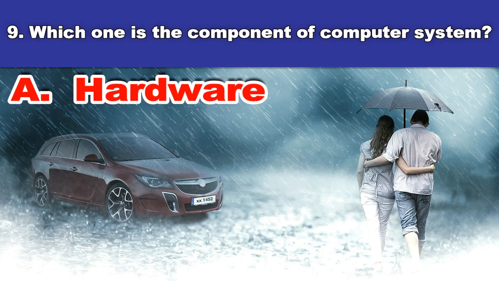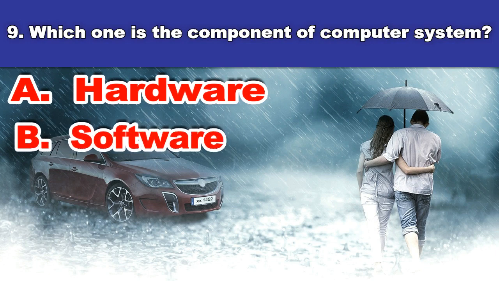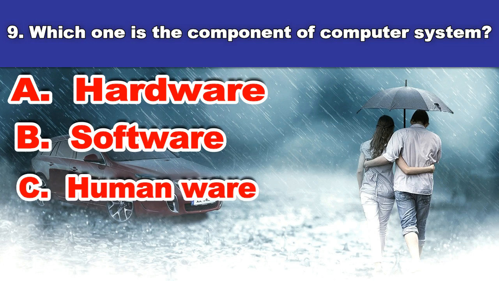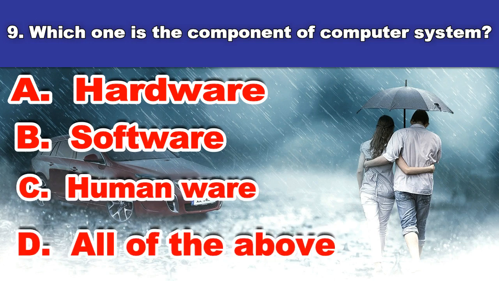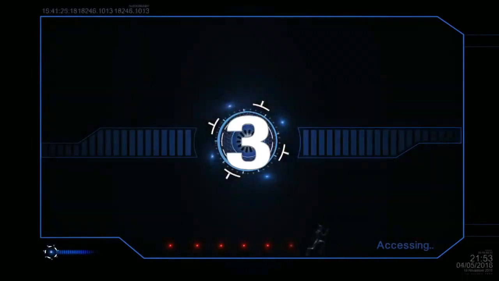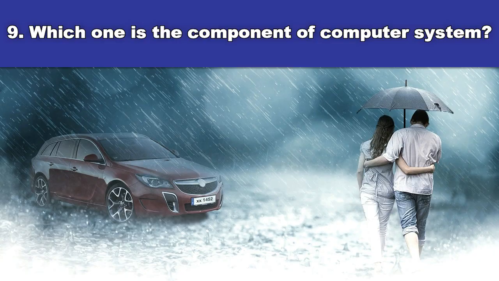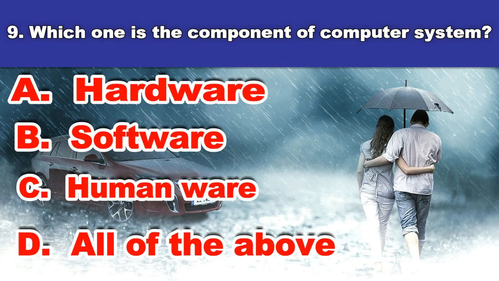Ninth question. Which one is the component of a computer system? A. Hardware. B. Software. C. Humanware. D. All of the above. And the answer is all of the above.